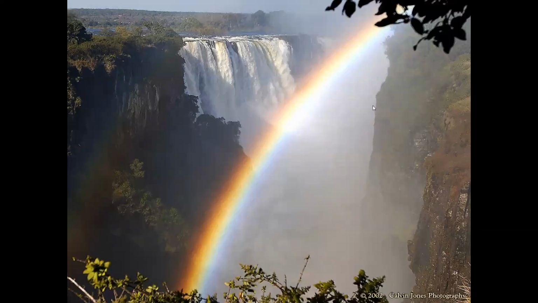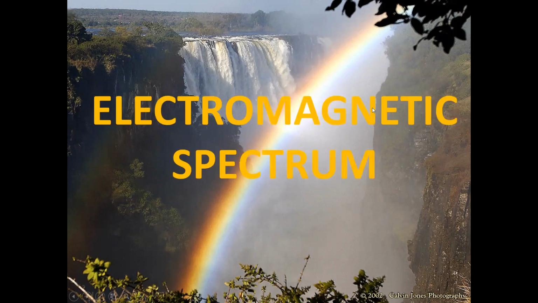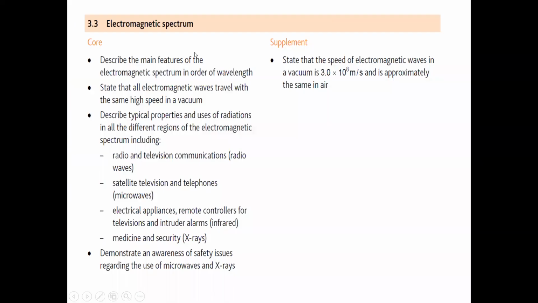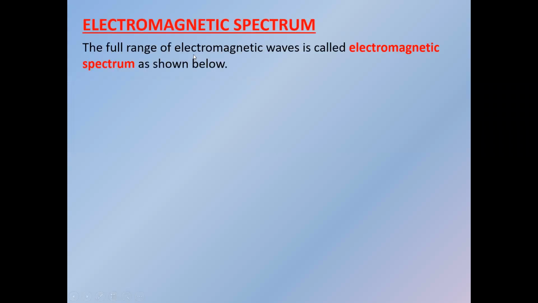This session is related to the electromagnetic spectrum or electromagnetic waves. What is the concept of an electromagnetic wave? The wave which can pass through a vacuum. They can travel through a vacuum. They don't require a medium. We call that electromagnetic waves. And the group of all the electromagnetic waves refers to the electromagnetic spectrum.